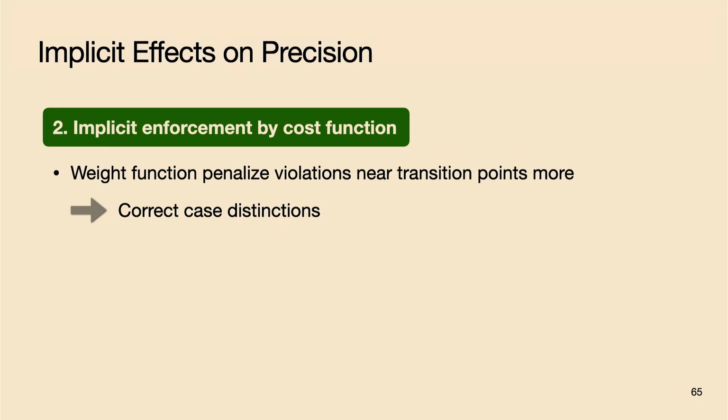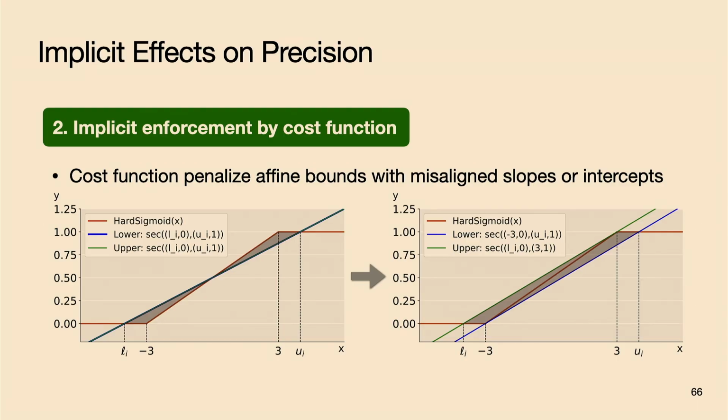And the second reason is the implicit enforcement by the cost function. When we're doing the weighted sampling, the weight function we use will penalize violations near transition points more, which will encourage correct case distinctions. Moreover, as we talked about before, our domain-specific language provides some common patterns such as the secant line and the tangent line. Therefore, after we get a kind of precise but unsound affine bound, our cost function can penalize it until it becomes sound.